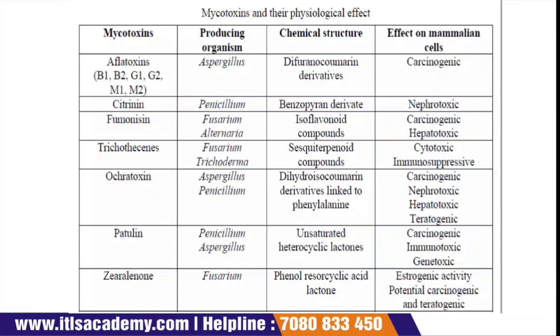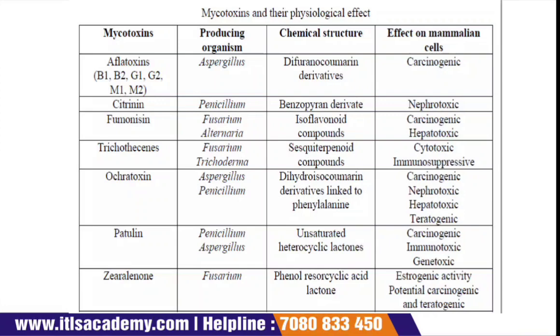And what is the producing organism? The producing organism is Aspergillus, and the chemical structure is difuranocoumarin. The effect on mammalian cells is carcinogenic, so they are very carcinogenic in effect.